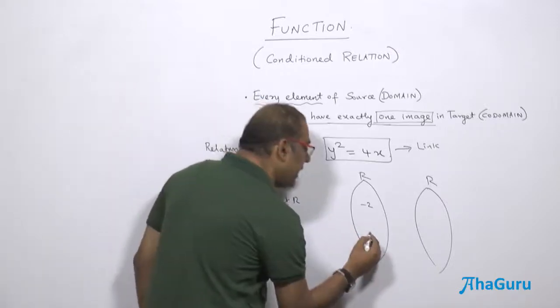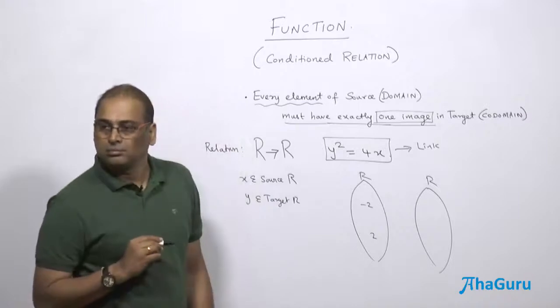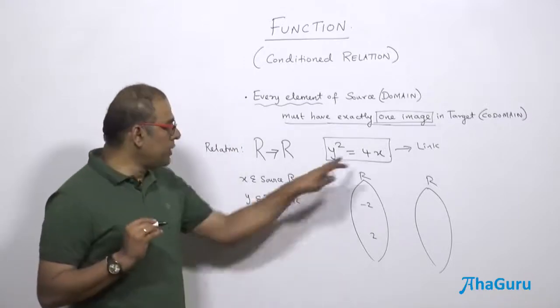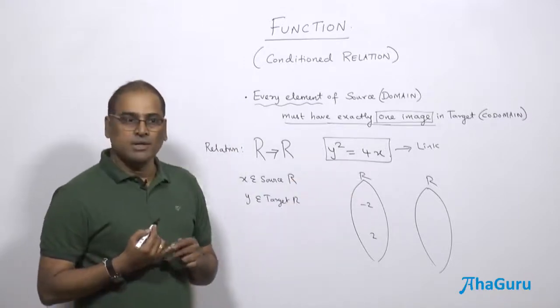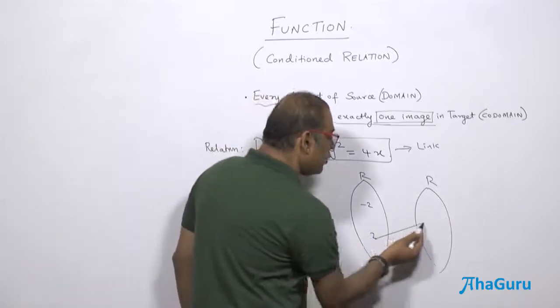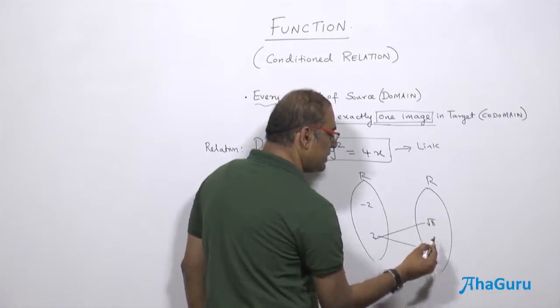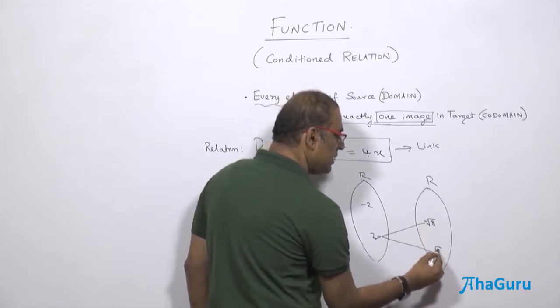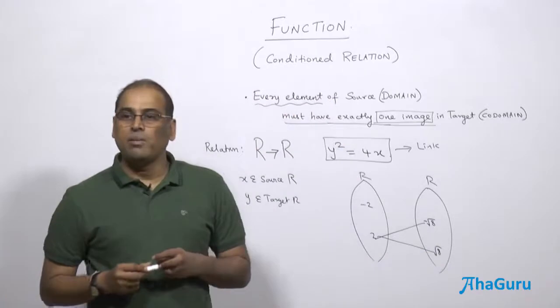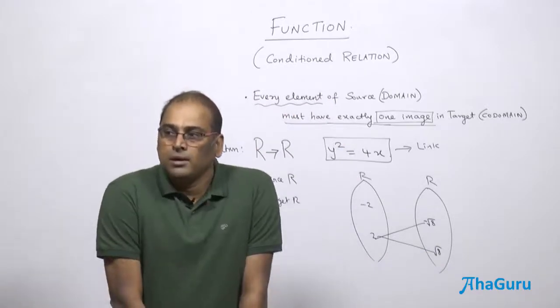Okay, if I take a 2, there is no problem. 4 into 2 is 8. But the problem is this 2 fellow goes to 2 images. One is minus √8, another one is plus √8. So 2 will have how many images? 2 images.